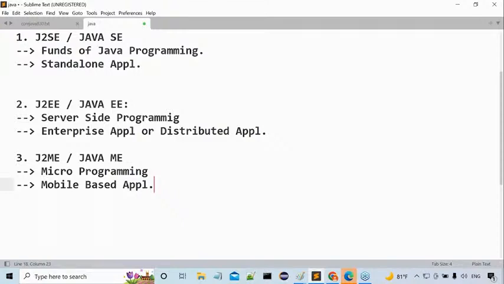J2SE is more powerful, sir. If you want to learn testing tools, Selenium testing, it requires core Java. If you want to learn J2EE, core Java is required. If you want to learn Salesforce outside, core Java is required. Hadoop outside, core Java. If you want to go for SAP tools, there we require core Java. And for Android mobile based technologies, again we require core Java. Understand it clearly: the entire software world is moving on top of core Java.